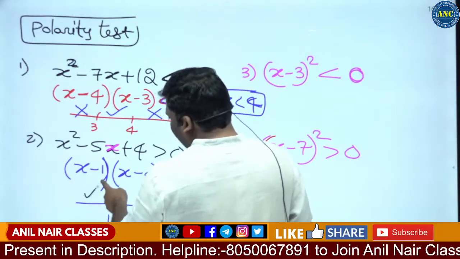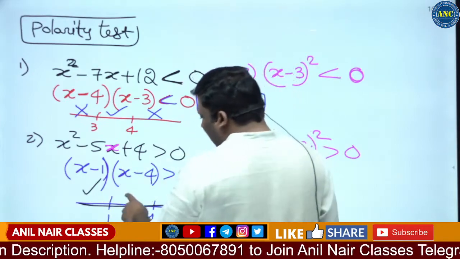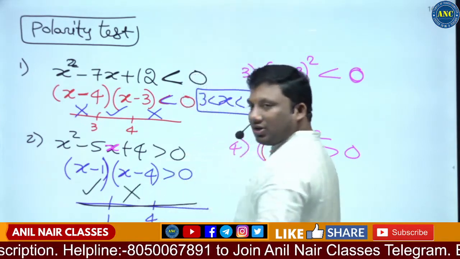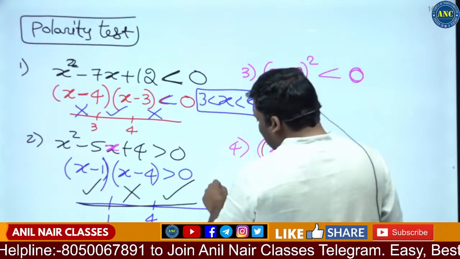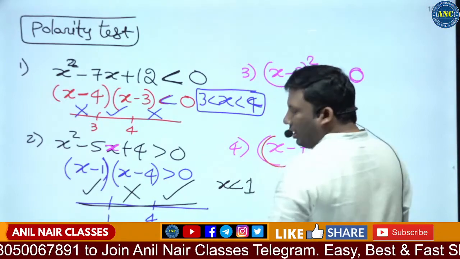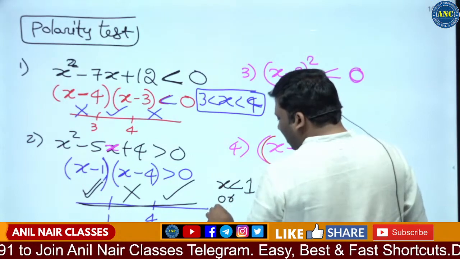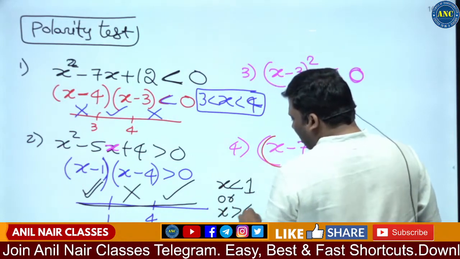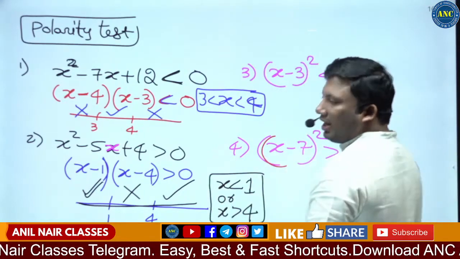Yes, tick mark. If it is a tick mark, alternately it will be tick and cross. So tick, cross and tick. So the answer is x will be less than 1, or x can be greater than 4.